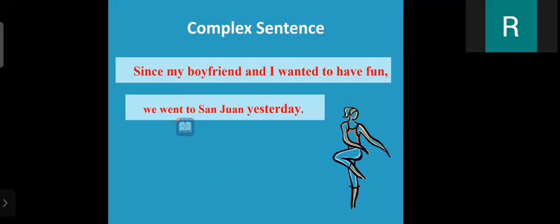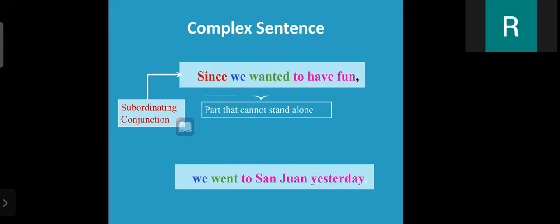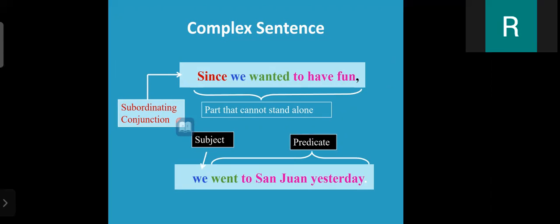Since my friend and I wanted to have fun, we went to San Juan yesterday. Here there are two parts: since my friend and I wanted to have fun is one part, and we went to San Juan yesterday is the other part. The first part begins with a subordinating conjunction, and it cannot stand alone. In the second part, we is the subject and went to San Juan is the predicate. So that is a complex sentence.